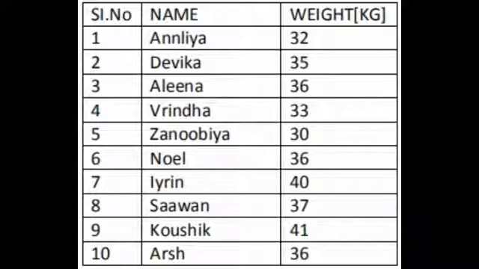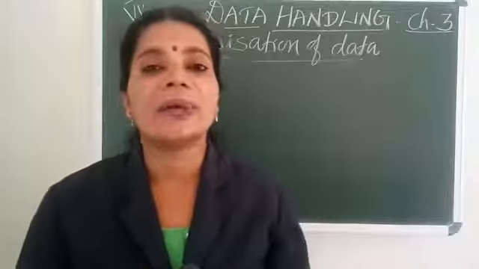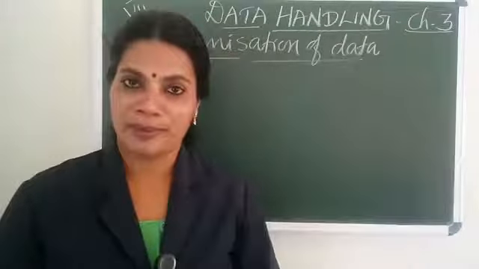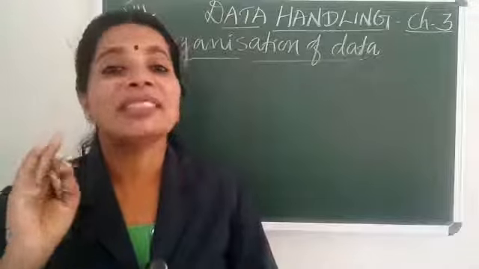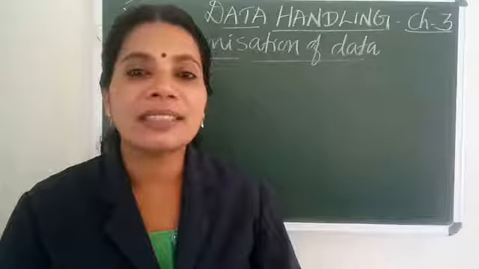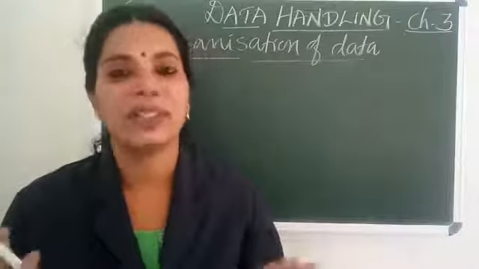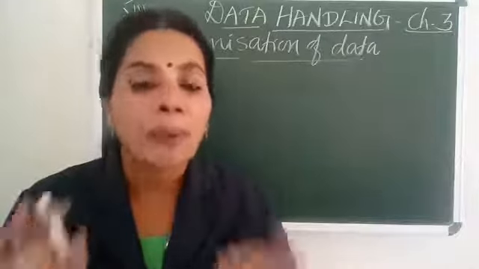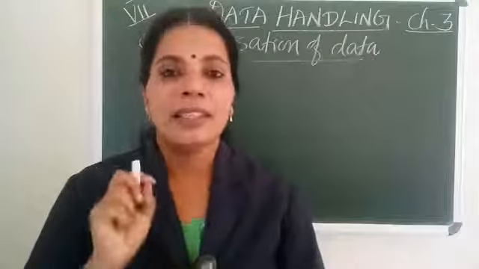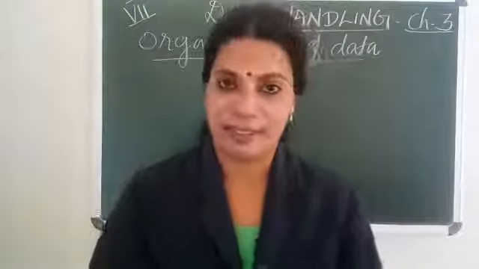Also, the most common weight is 36 kilogram. We can put many kinds of data in tabular form. Our school rolls, progress report, index in the notebook, temperature record and many others are all in tabular form. So we put data in a proper table. It is easy to understand and interpret.